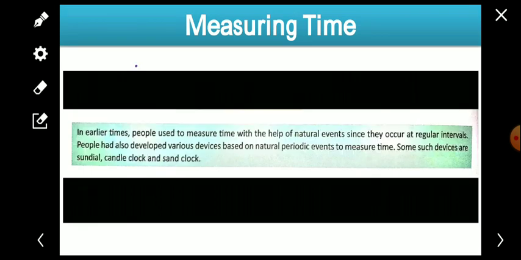In earlier times, people used to measure time in different ways, because clocks, digital watches and analog watches were not there.